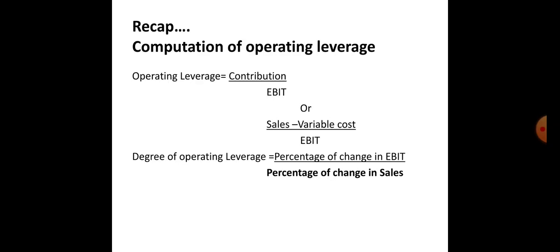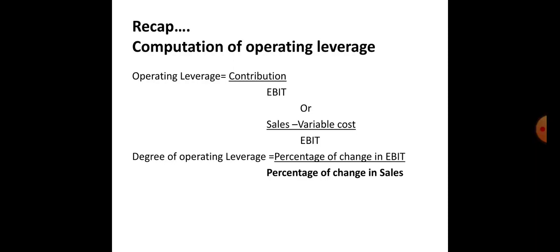The operating structure means sales minus variable cost is equal to contribution, minus fixed cost is equal to profit or EBIT. The use of fixed cost in this structure increases the operating profit.